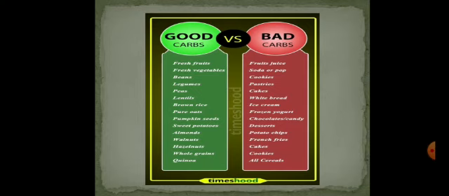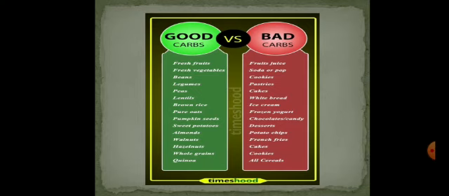Good carbs are fresh fruits, fresh vegetables, beans, legumes, peas, lentils, brown rice, pure oats, pumpkin seeds, sweet potatoes, almonds, walnuts, hazelnuts, whole grains, quinoa.